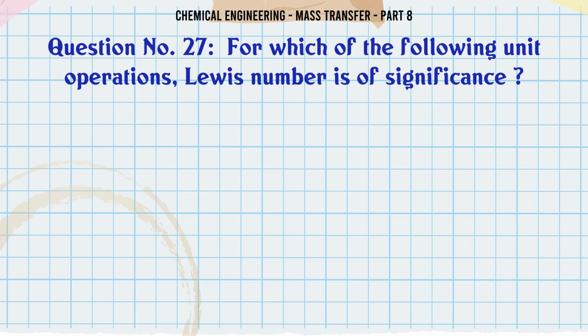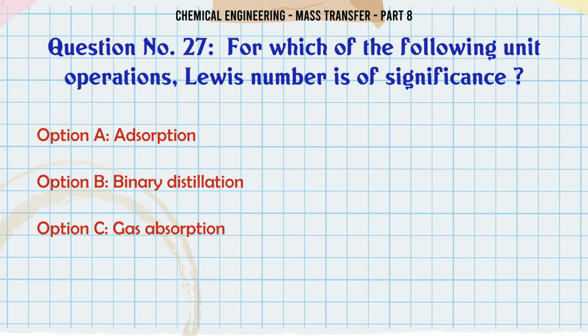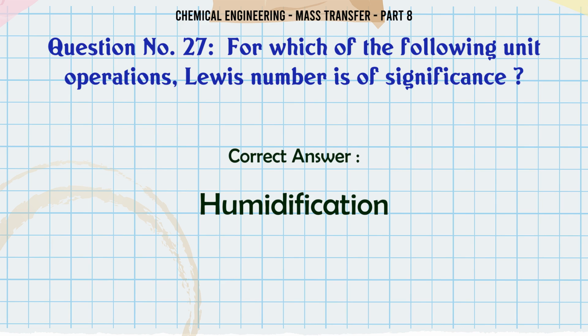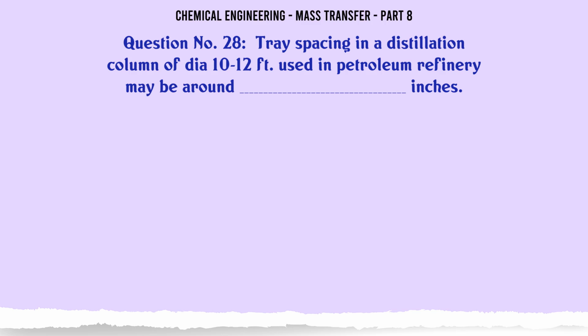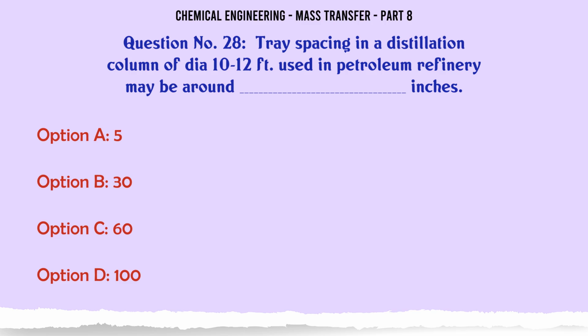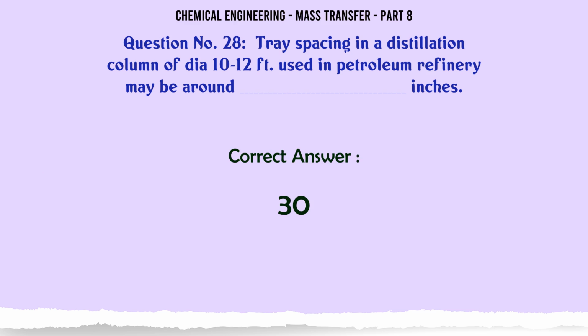For which of the following unit operations is Lewis number of significance? A, adsorption; B, binary distillation; C, gas absorption; D, humidification. The correct answer is humidification. Tray spacing in a distillation column of diameter 10-12 feet used in a petroleum refinery may be around inches. A, 5; B, 30; C, 60; D, 100. The correct answer is 30.